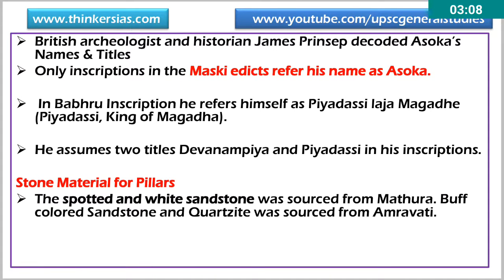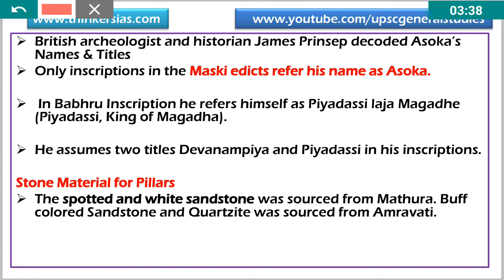British archaeologist James Prinsep decoded Ashoka's name and titles. That is important from Pliny's point of view, and only one rock edict has a reference to the name of Ashoka, the Maski edict. In the Barabar inscription, he referred to himself as Piyadasi Laja Magadhe, meaning king of Magadha. He assumed the title of Devanampiya, beloved of the gods, and Piyadasi, beloved of people.